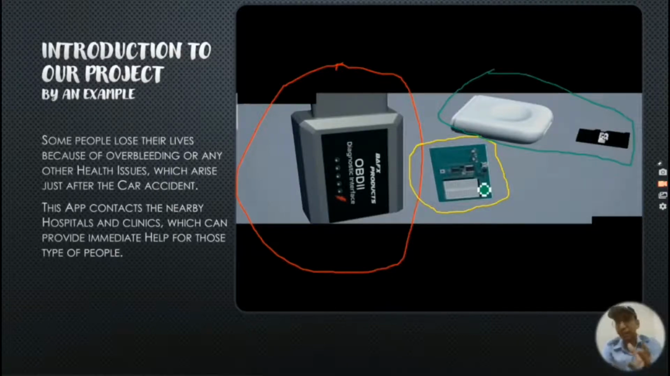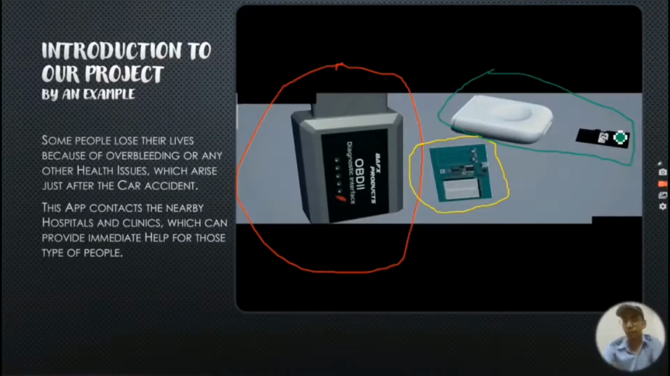Microcontroller is also having one more task. It will activate the app in the mobile and will send the messages to nearby police station, hospitals, etc. Now coming to GSM module again, this GSM module will provide important information with the help of sensor. Now what is important information with reference to this project? Important information is like temperature of the car, that is, is there any fire or something like that.